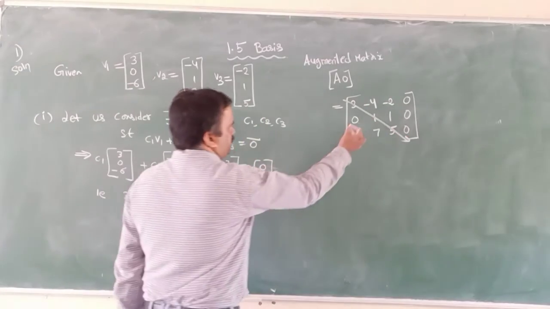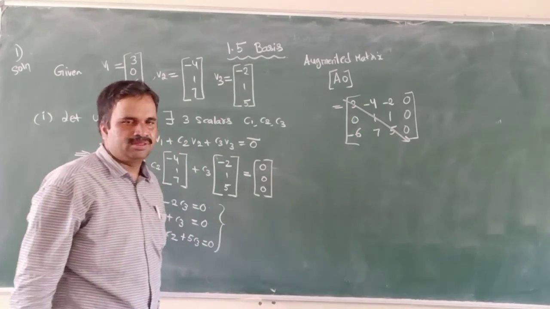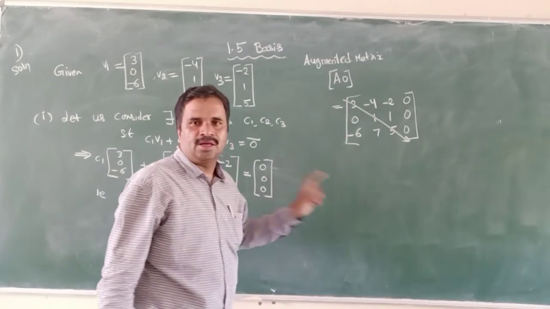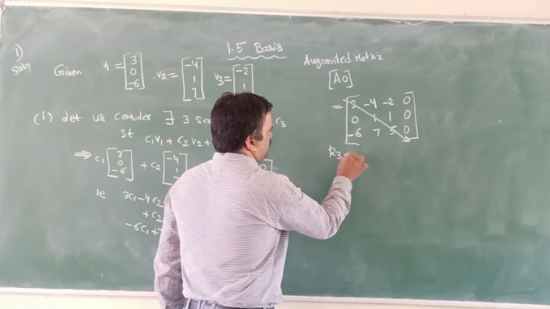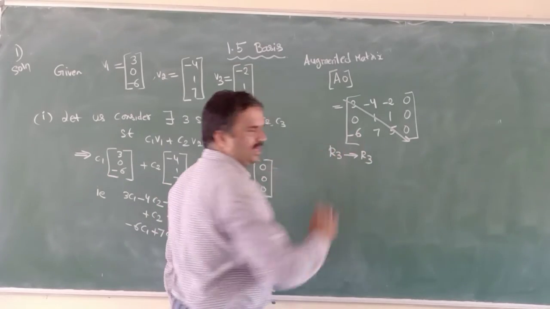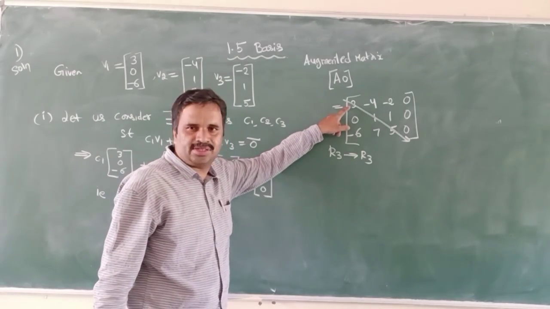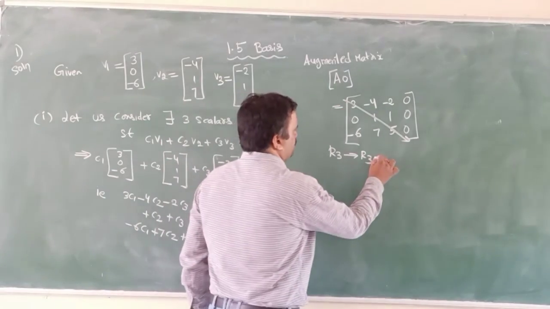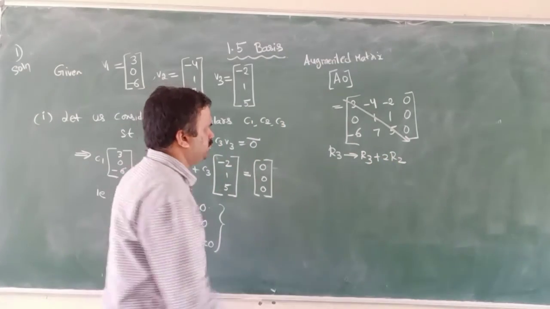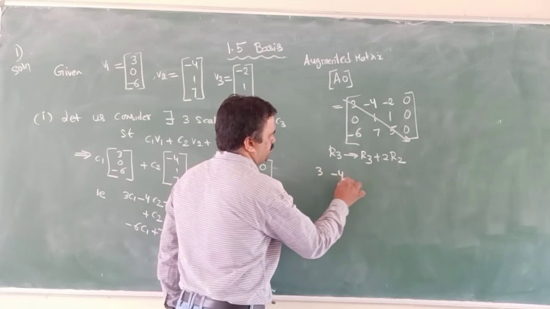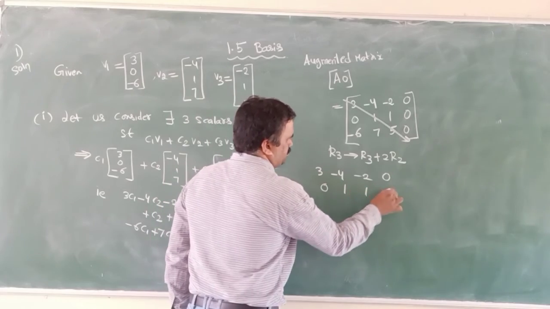First, I make this -6 a 0, since the 0 is already there. Down the first column, I will make the remaining elements 0. That is, R3 implies R3 plus 2R1. I have -6 and I need 6, so I multiply the first row by 2. The first row is as is: 3, -4, -2, 0. Second row 0, 1, 1, 0.